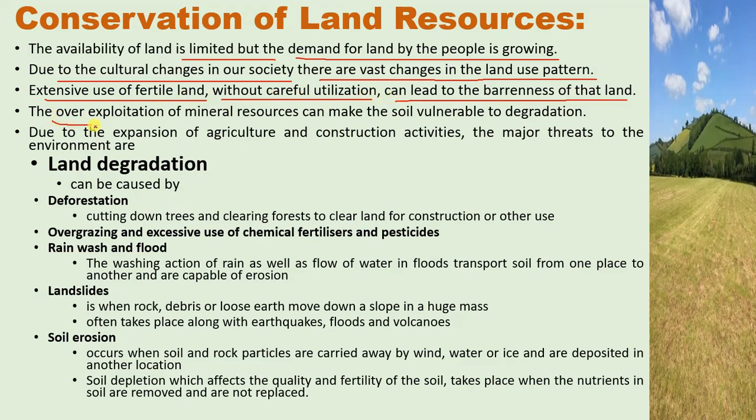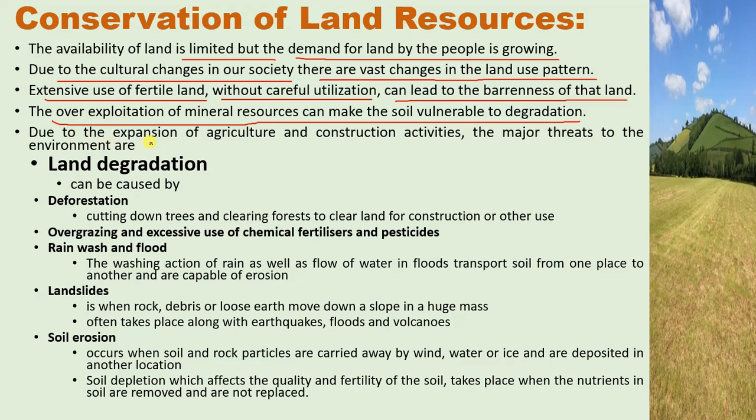The overexploitation of mineral resources can make the soil vulnerable to degradation. So if mineral resources are exploited indiscriminately, the soil of that region is of course going to degrade.